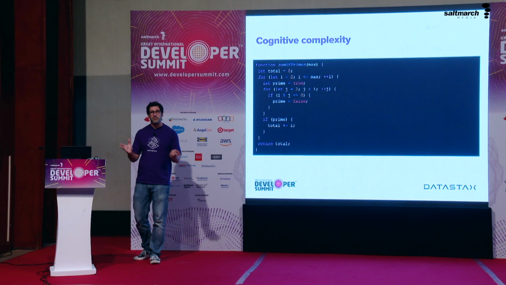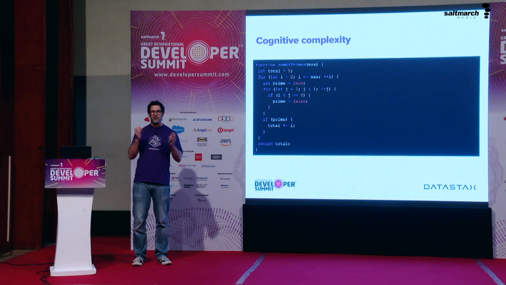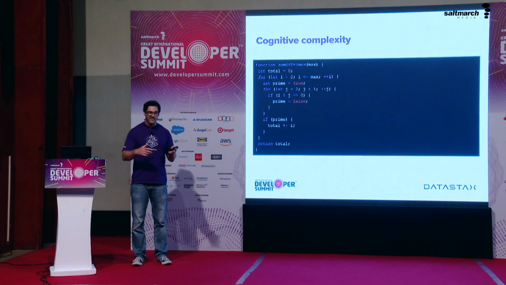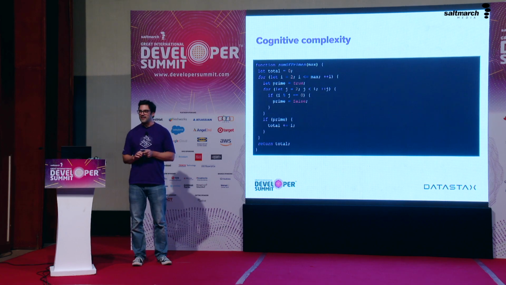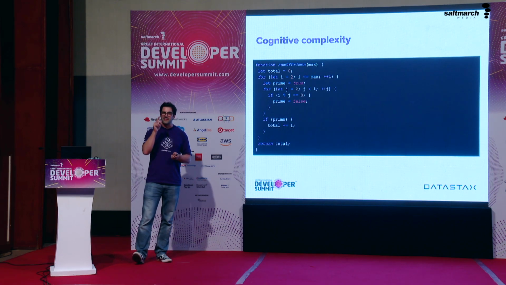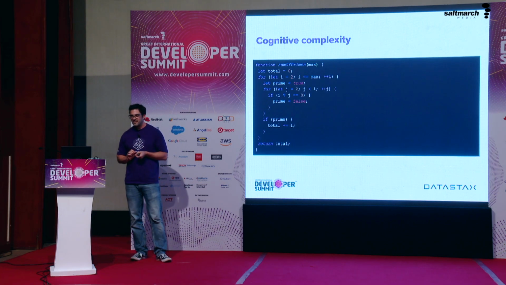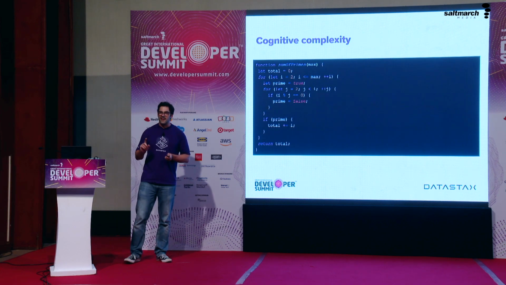When we come to our sum of primes function, we no longer have to score 1 for being a function. You can have a cognitive complexity of 0 if your function is just entirely linear. And I appreciate that. Just reading a function from top to bottom without having to jump all over the place doesn't tax one's mind too much. But then we hit our first loop.